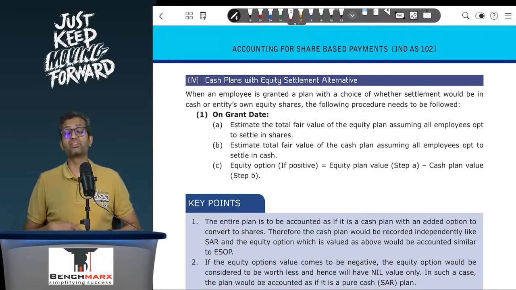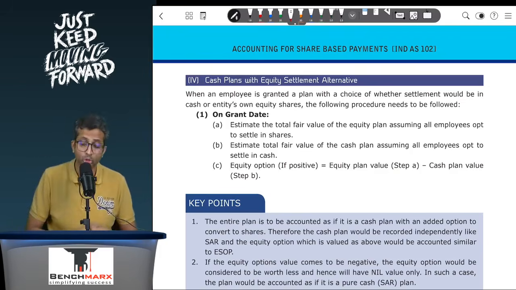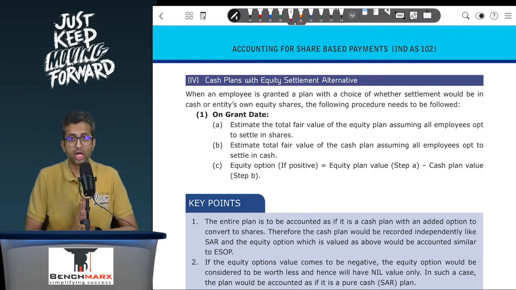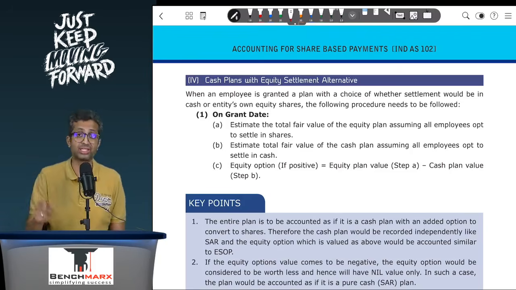Will you account for this as a pure ESOP or a pure SAR? Well, typically that depends on what the employee will do after 3 years. But we have to do the accounting over the 3 years. We don't know what the employee is ultimately going to do. And as a result, the standard over here, like you do for convertible instruments and financial instruments, says that, well, you know what? Do we have an obligation to deliver cash? Yes. If the employee demands, we do have an obligation to deliver cash, and hence this will be treated as a pure SAR.